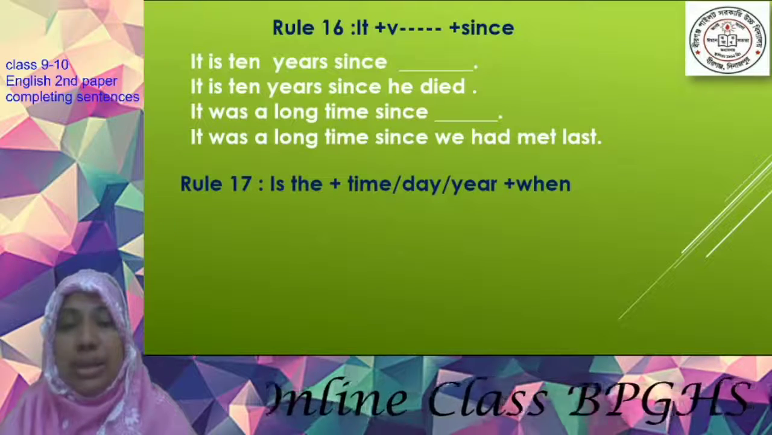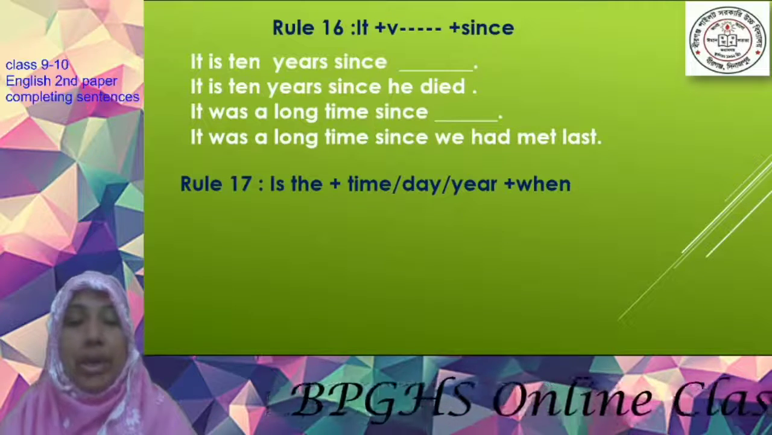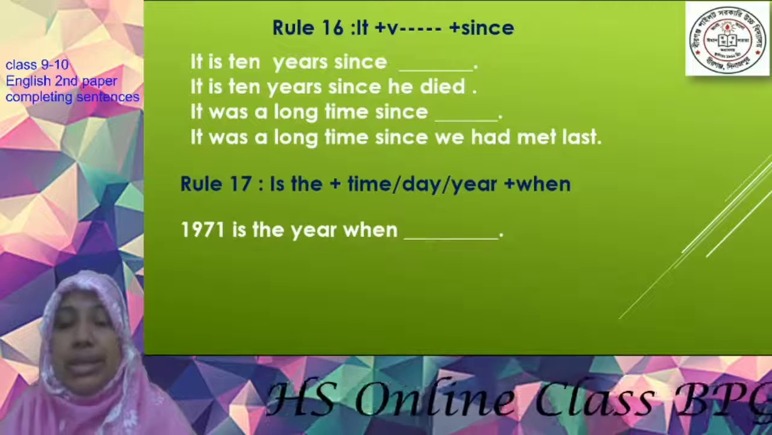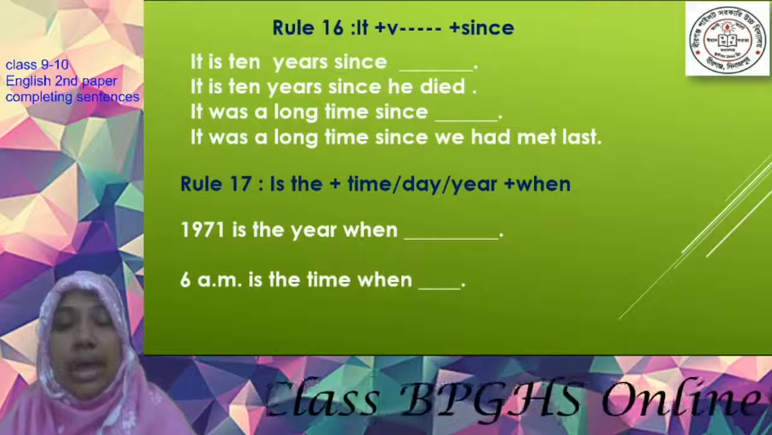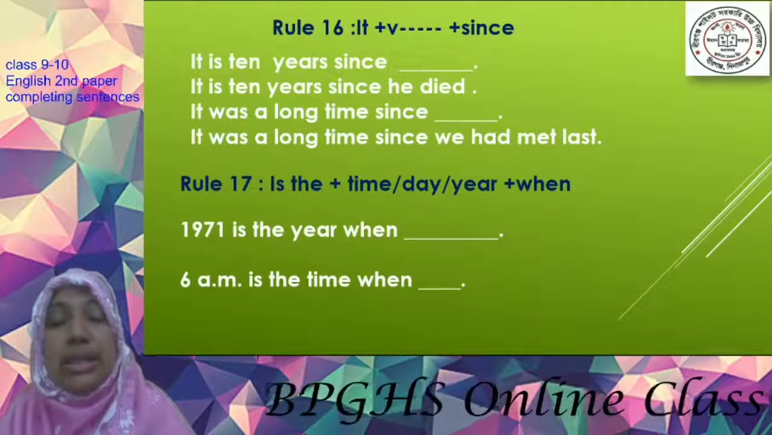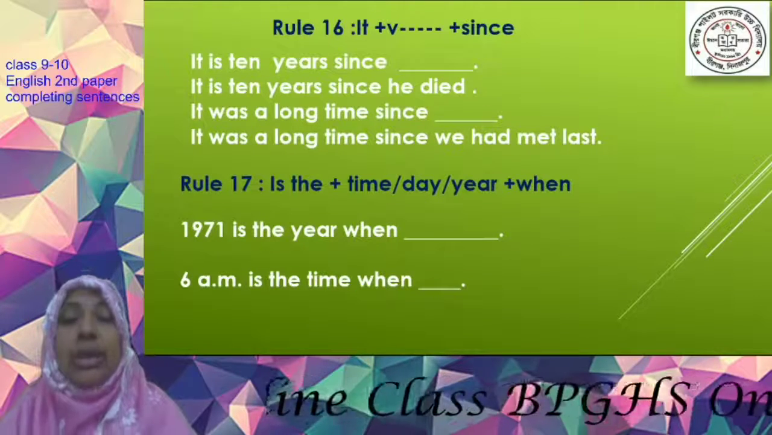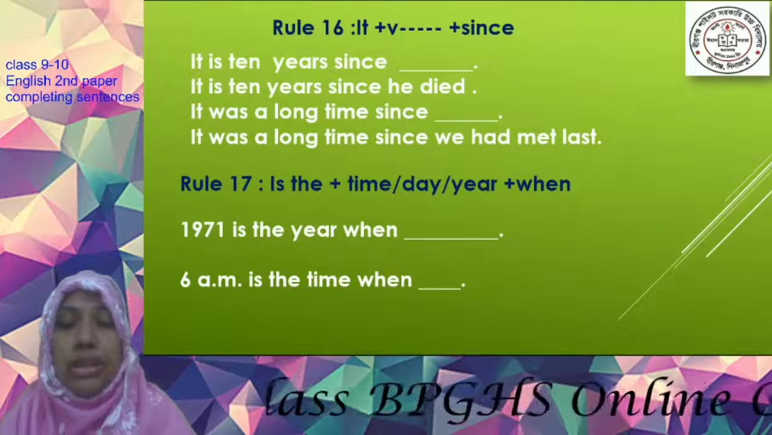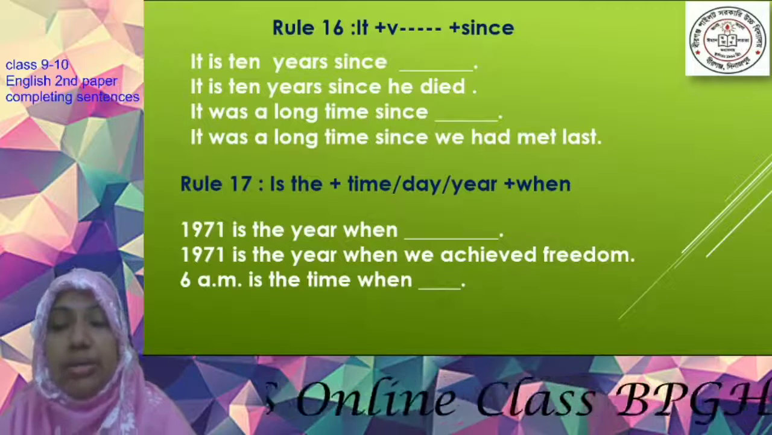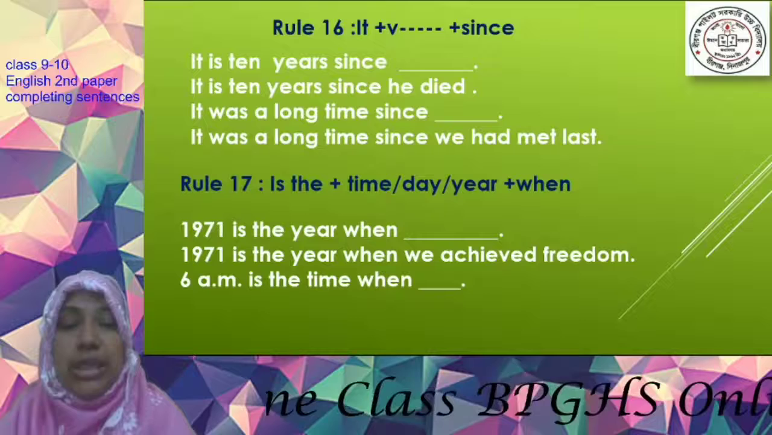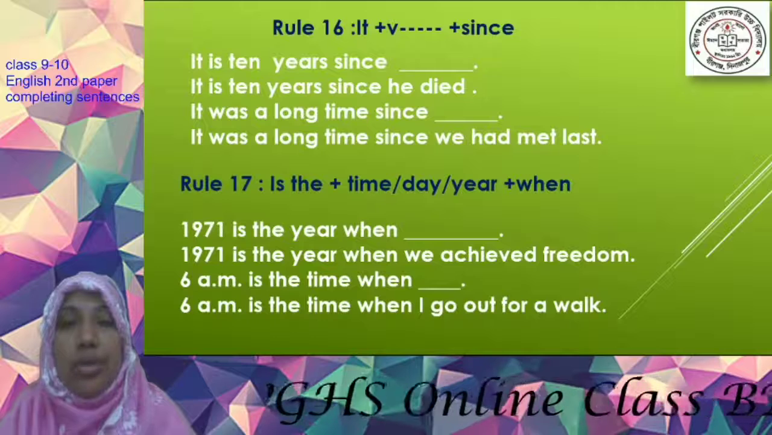Now comes rule number 17: is the time, day or year when. Look at the sentence. "1971 is the year when..." "6 AM is the time when..." So if you get is the time when, is the day when, or the year when, then what will you do to complete it? Look at the sentences. 1971 is the year when we achieved freedom. 6 AM is the time when I go out for a walk.